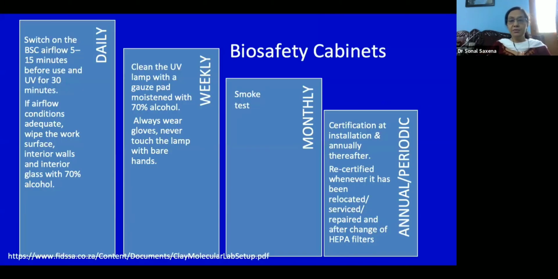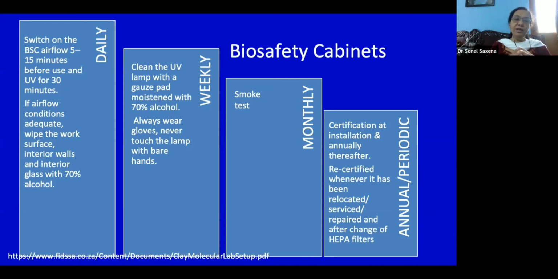Biosafety cabinets have their own schedules. Just to touch upon it, the airflow should be switched on 5 to 10 minutes before use, and the UV should be switched on for 30 minutes if the airflow is working perfectly. So you switch on the airflow.